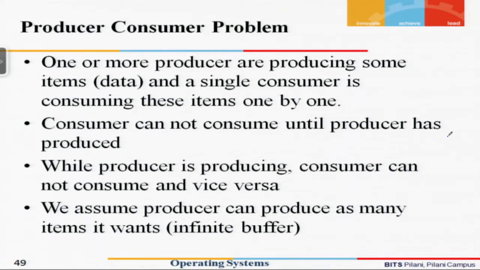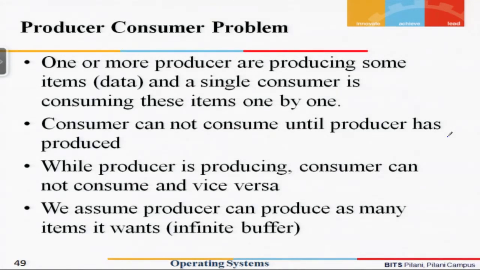If we try to look at this kind of a thing in actual sense of computing, we find that the tray can be considered as something similar to the buffer, where we have an infinite buffer, where a producer is a function which is producing a data item which we are inserting into a buffer, and the consumer is a kind of a function which is picking up the data item from the buffer. And this is very, very common in a computing system.